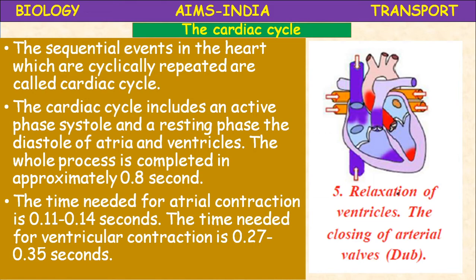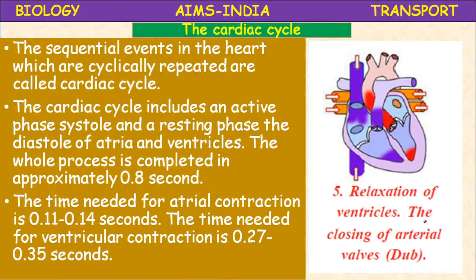That is called a pulse. The rate of pulse is equal to the number of heartbeats. Already we have conducted experiments which show that the rate of heartbeat is equal to the rate of pulse beat.